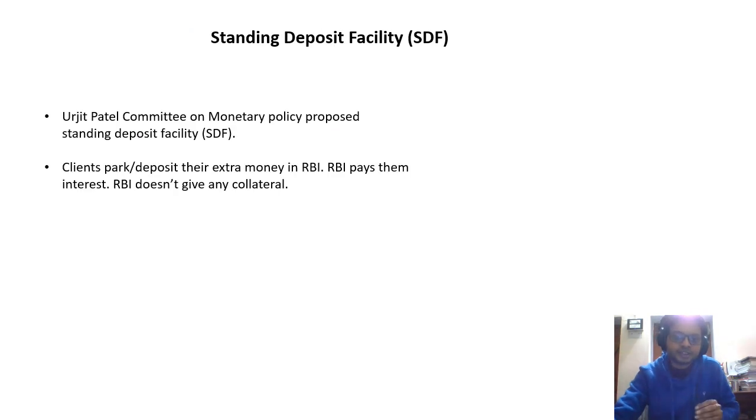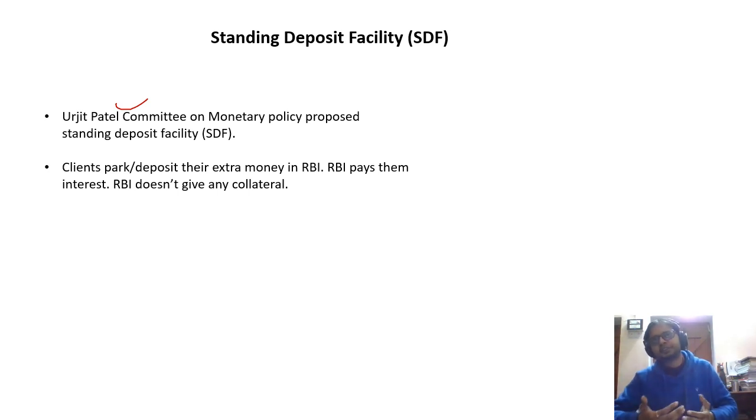The next one is the standing deposit facility. What is this? The Urjit Patel committee, he was the RBI governor, suggested that there should be a system in which RBI does not give any collateral. In this particular monetary policy tool, banks can park their extra money in RBI. If the bank parks the extra money with the RBI, the RBI has to pay them interest, but RBI does not give any collateral for this.